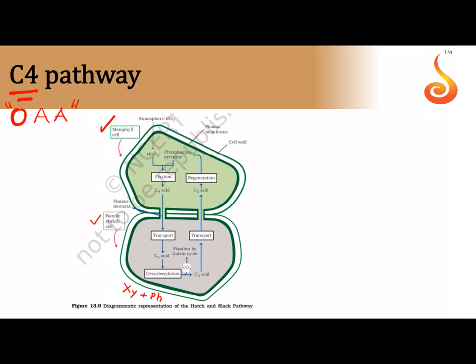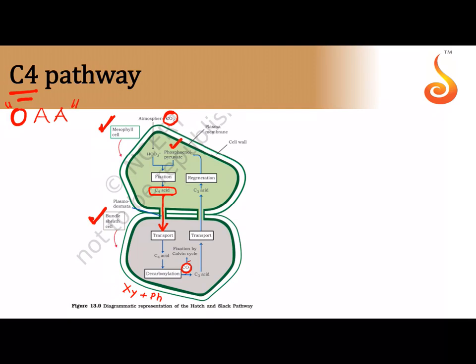So xylem plus phloem is somewhere over here in the leaf, remember, and the cell closer to that is the bundle sheath cell, and then you have the mesophyll cell, which is basically away from it. So which is the cell which first captures atmospheric carbon dioxide? It is the mesophyll cell, and this fixes, which is the carbon dioxide acceptor. It is not RuBP here, it is phosphoenol pyruvate, and we get oxaloacetic acid. The oxaloacetic acid passes through the plasmodesmata into the bundle sheath cell, and there oxaloacetic acid gets converted, it gets decarboxylated, and you get a carbon dioxide.